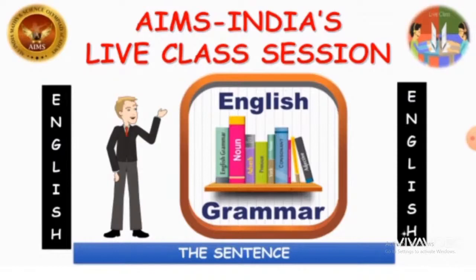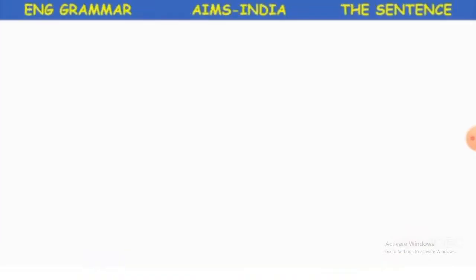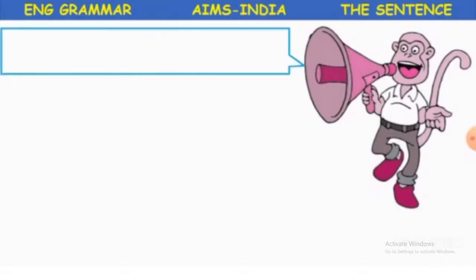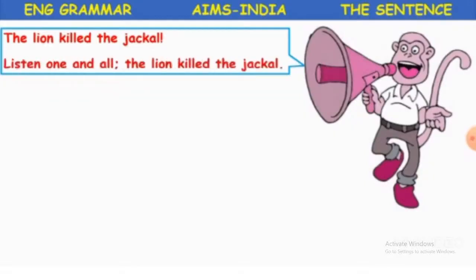And today we are going to talk about the sentence in English grammar. So what are we going to learn? We are going to learn about the sentence. On the screen you can see a monkey with a big mic, and it is giving an announcement of something. It is announcing that the lion killed the jackal. Listen one and all, the lion killed the jackal.